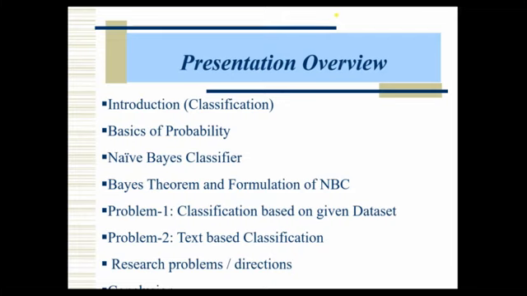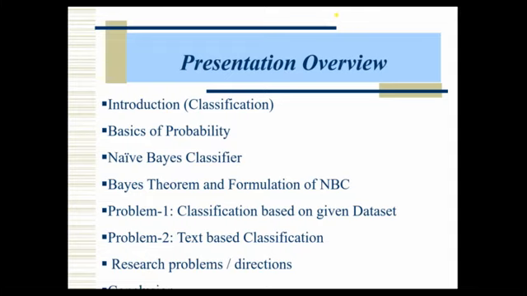Once we get the Naive Bayes classifier mathematical formula, based on that we will see the applications, like how to classify the data based on the given data set, because we are talking about supervised learning, which obviously needs a data set. First problem we will see: if a data set is given, how to classify a given instance, that means given testing data. And problem 2, how to go for text-based classification. We have a text and how to classify it. And we will see some research problems or research directions.